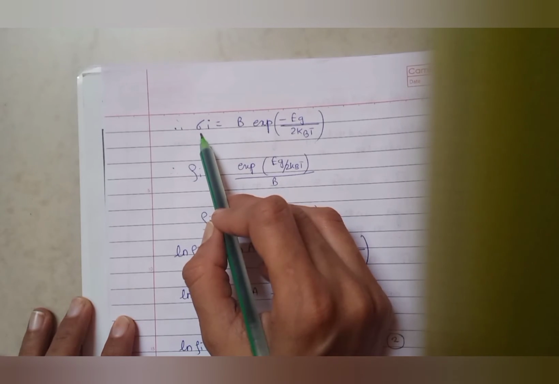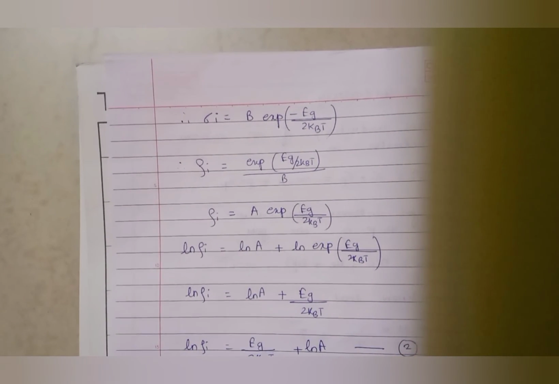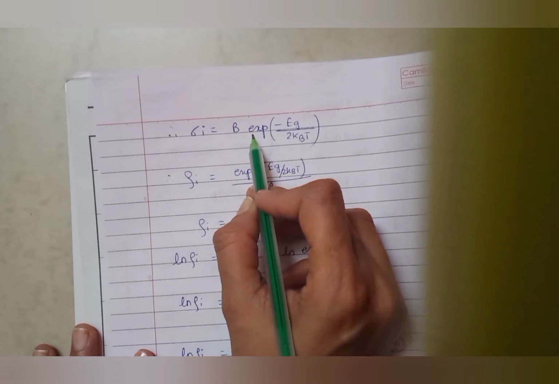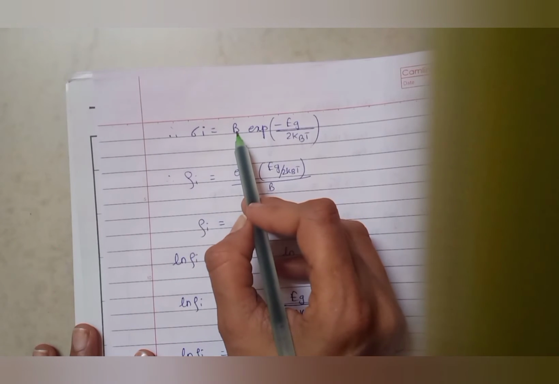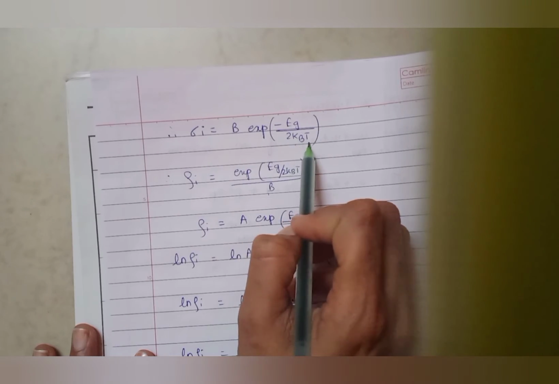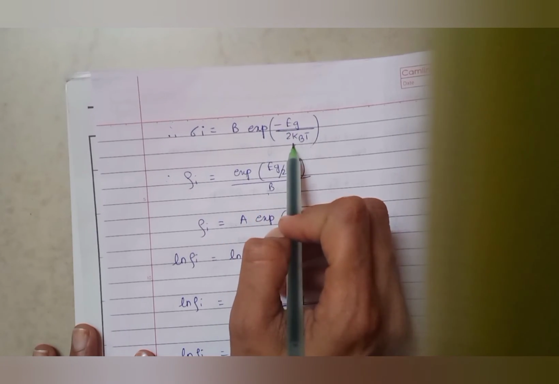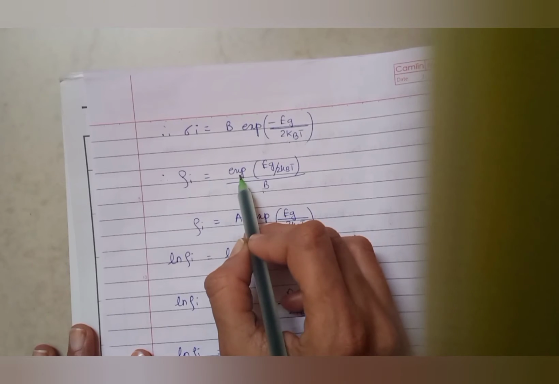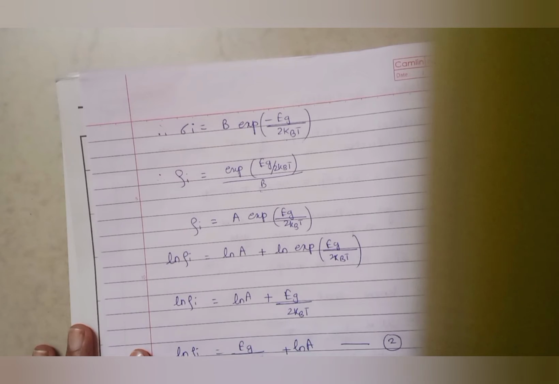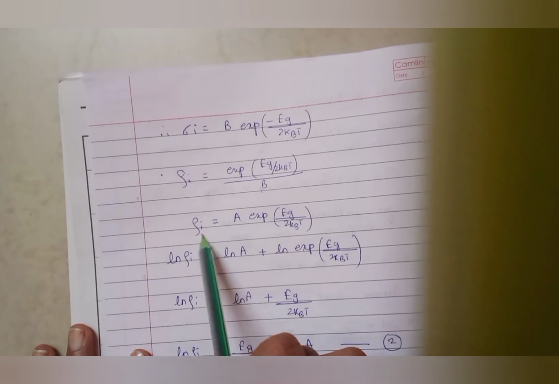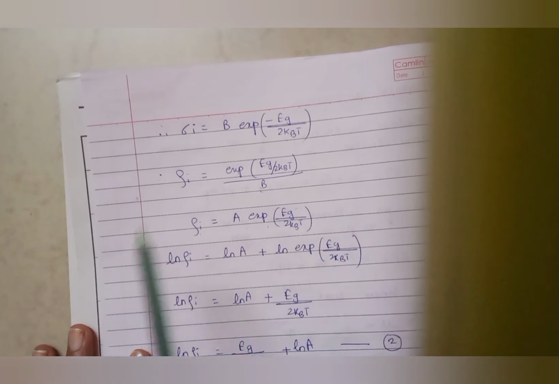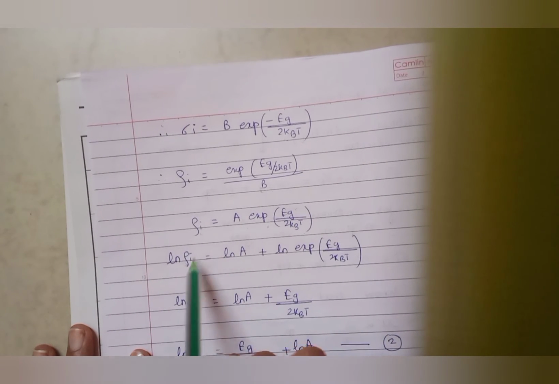This is conductivity. We know that conductivity and resistivity are reciprocal of each other. So if I try to find resistivity, I just have to take the reciprocal of this. So rho I: the reciprocal of B is 1 by B, and the reciprocal of exponential minus Eg upon 2 kBt will be exponential Eg upon 2 kBt. Just the sign will change. Suppose 1 by B is another constant A, so I can write rho I is equal to A exponential Eg upon 2 kBt.